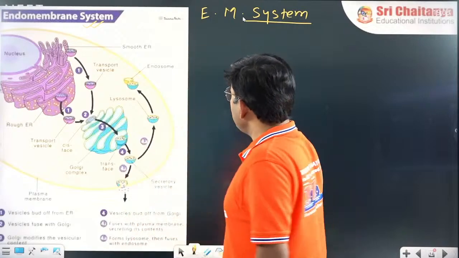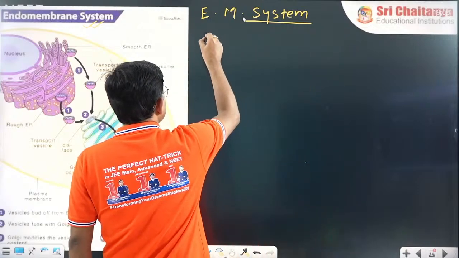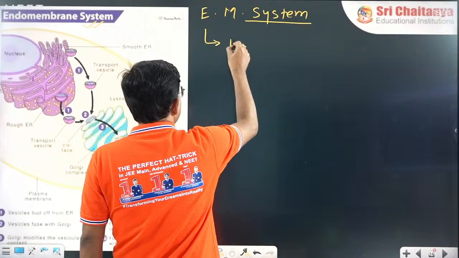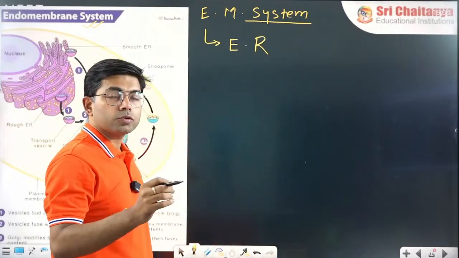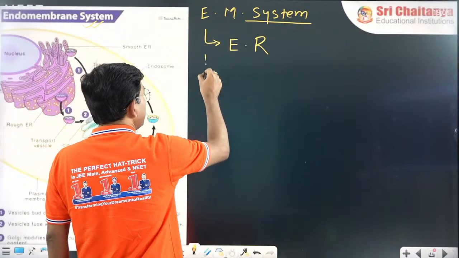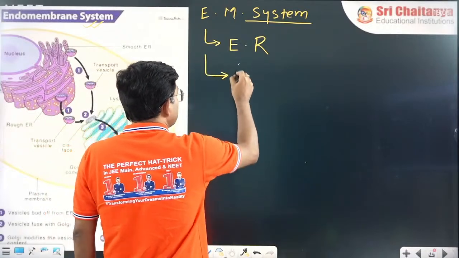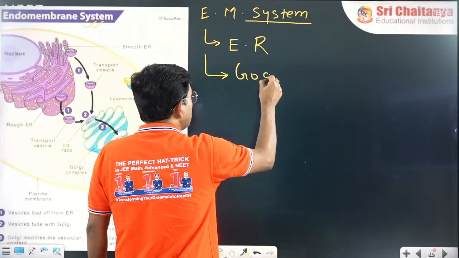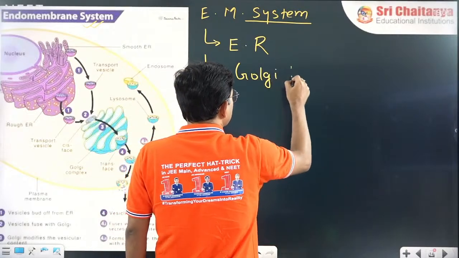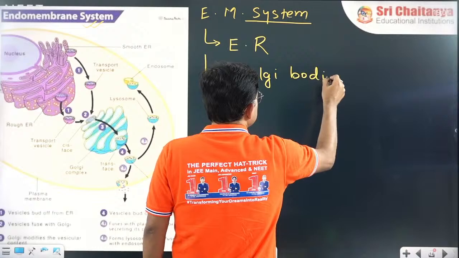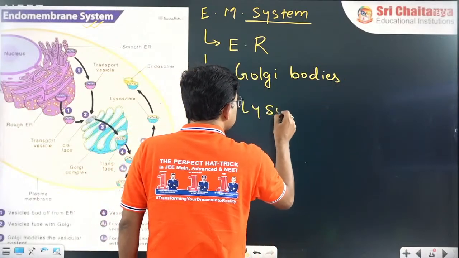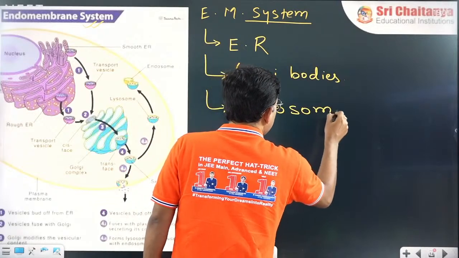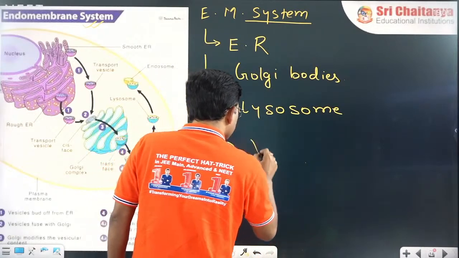So the endomembrane system consists of some cell organelles: the endoplasmic reticulum, also called ER, the Golgi bodies, the lysosome, and the vacuoles.